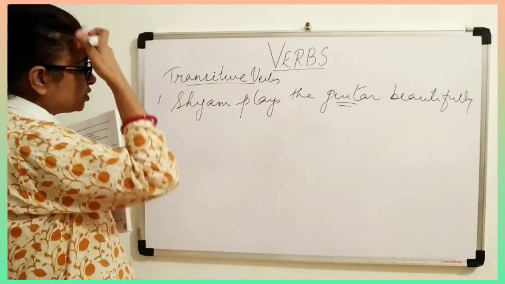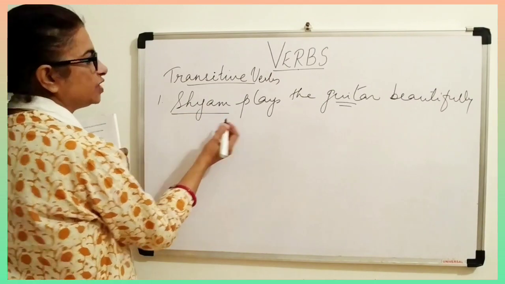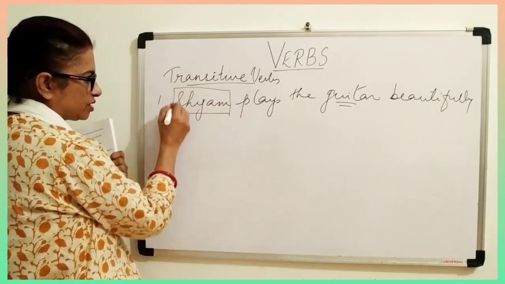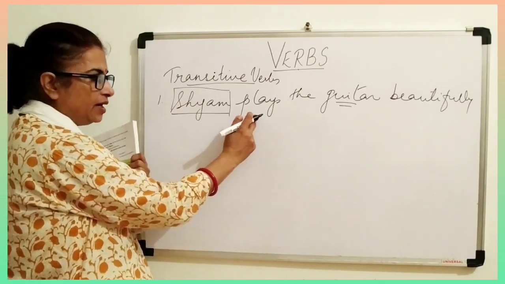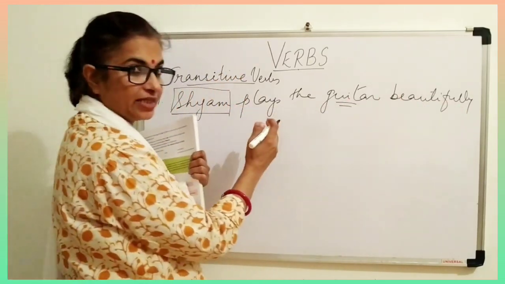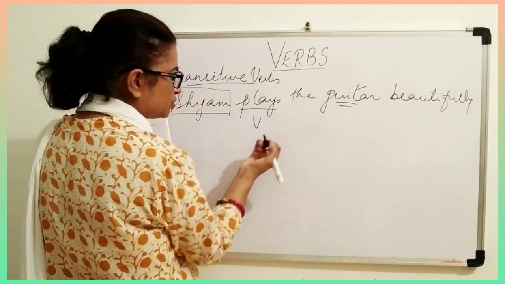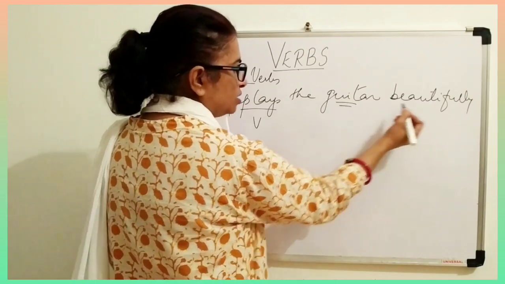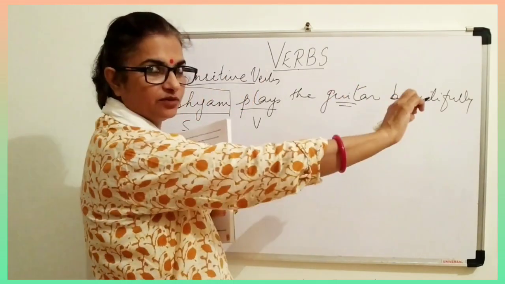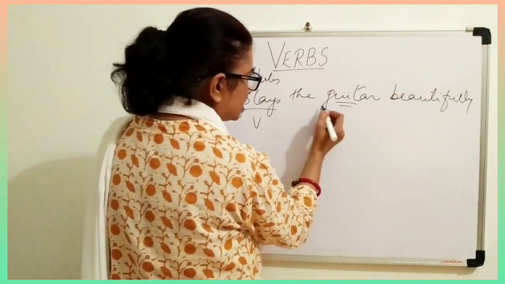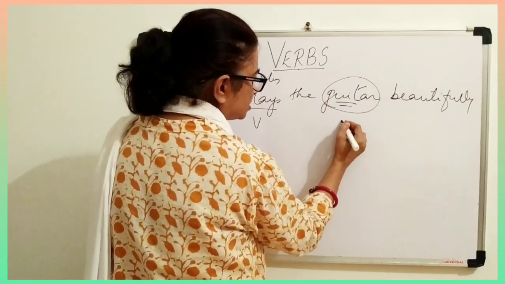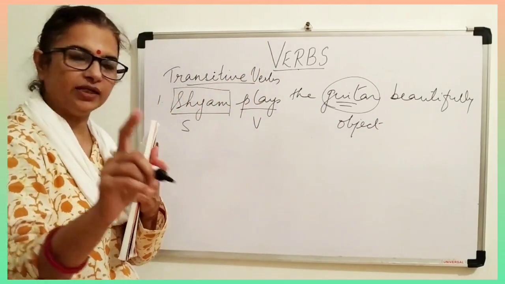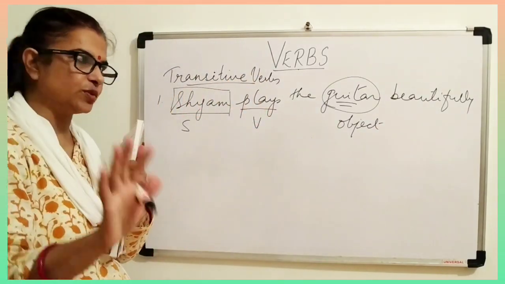Okay. Now what is subject? Shyam. We are talking about Shyam. This is subject. Now plays is the verb and the whole thing comes in the predicate. So plays is again your verb. Now the guitar beautifully. Beautifully is an adverb, so we are not going to count it. Now the guitar. What is guitar? This is object. So only one object is there. Obviously it is direct object because it's one object.